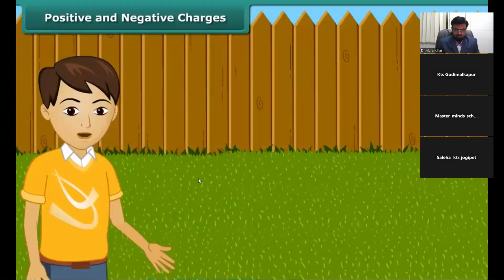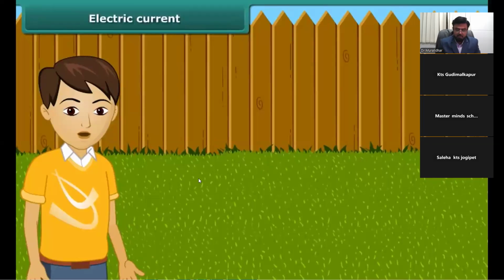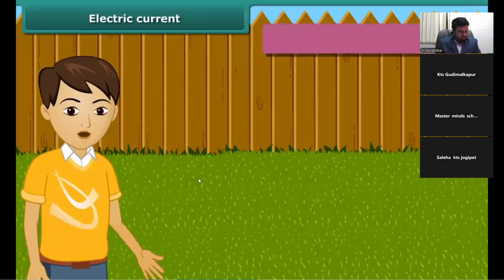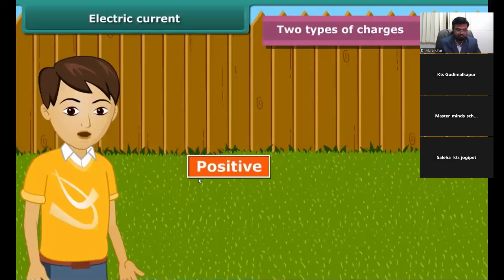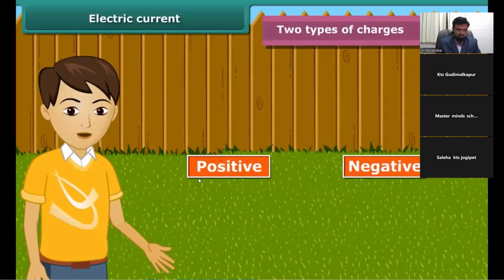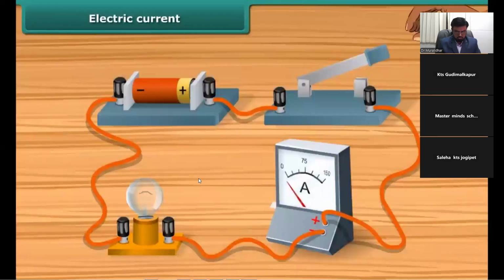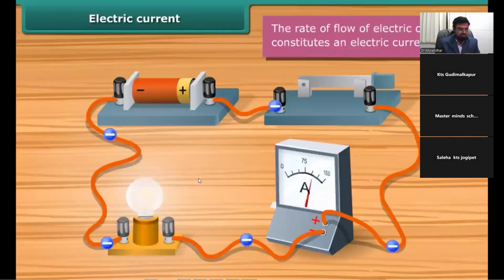These two kinds of charges are called positive and negative charges. The positive charge is shown by the plus sign and the negative by the minus sign. Merely as a convention, charge on a glass rod rubbed with silk is taken as positive and that on an ebonite rod rubbed with woolen cloth is taken as negative. From the earlier activity we can conclude that like charges repel each other and unlike charges attract each other.